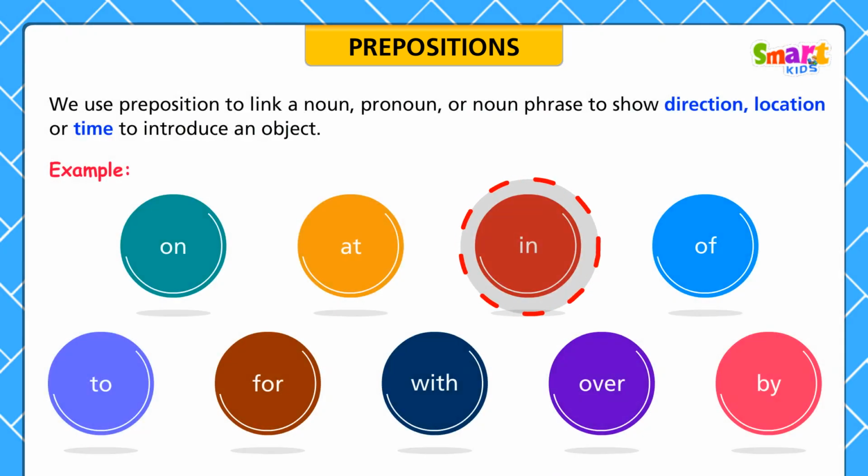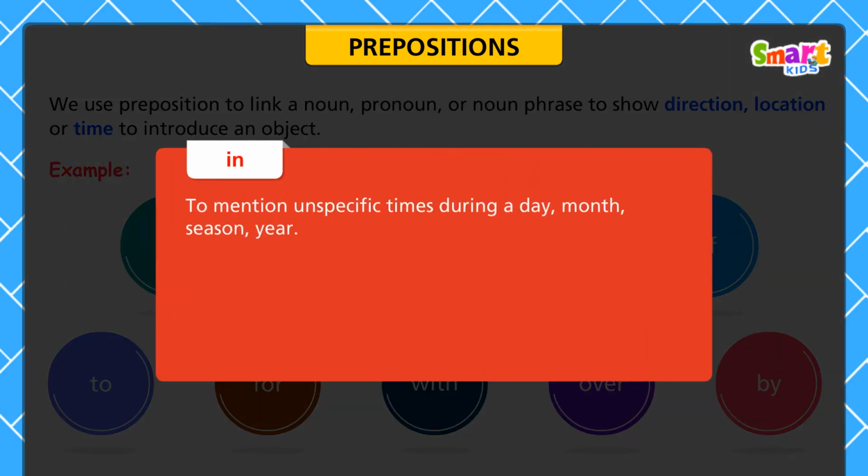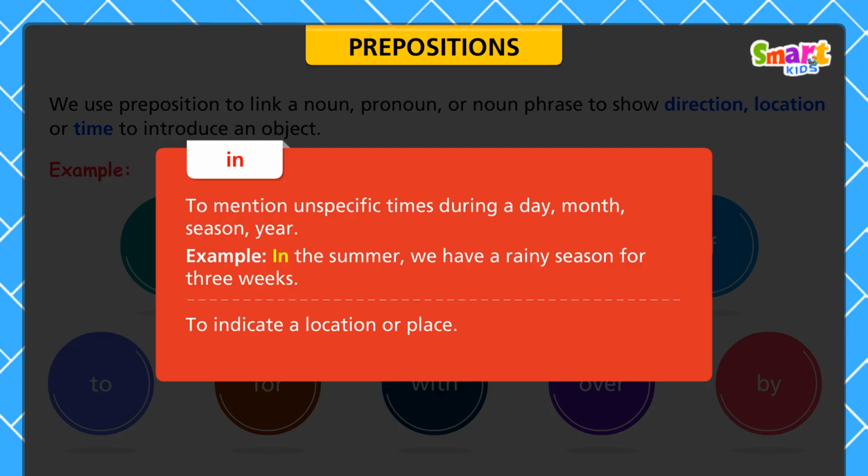We use the preposition in to mention unspecific times during a day, month, season, year. For example, in the summer, we have a rainy season for 3 weeks. To indicate a location or place. For example, I am staying in a hotel.